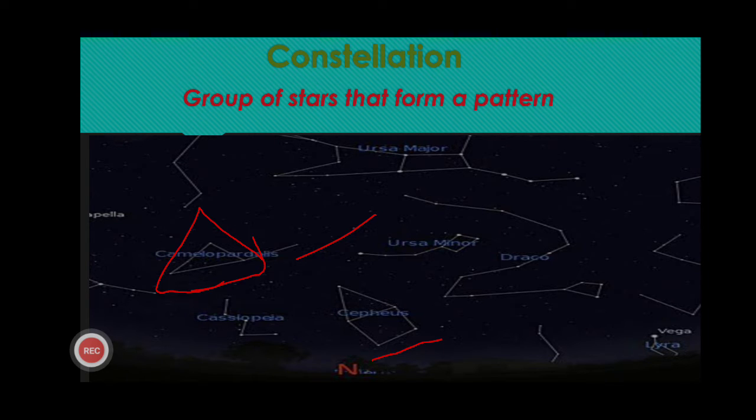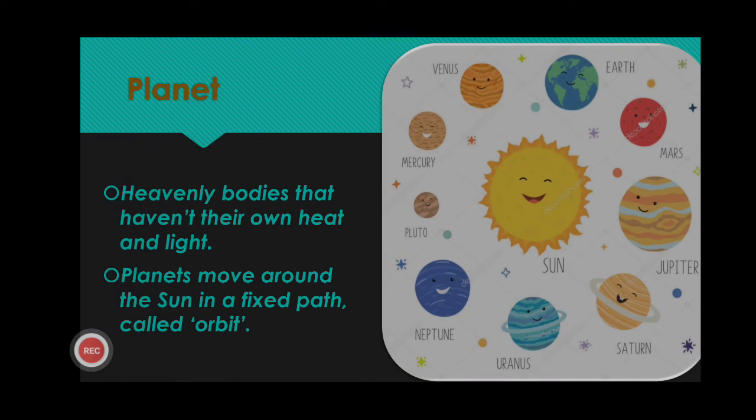Children, at night observe the group of stars and what will you call them? They are constellations. Yes, children, now we will know about planets. What are planets? And do you know on which planet you live? Yes, Earth. So children, planets are the heavenly bodies that do not have their own heat and light.